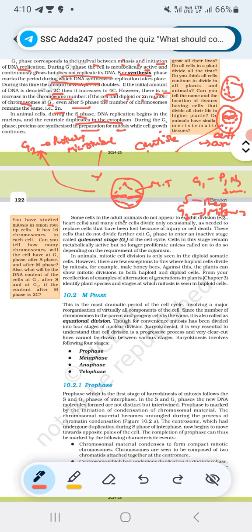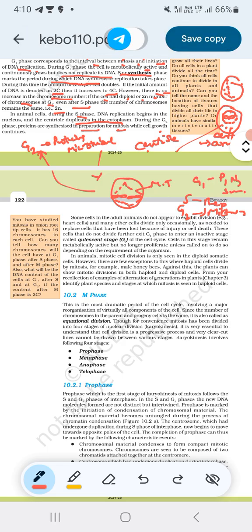Some cells in adult animals do not appear to exhibit division. Heart cells, for example, will not divide, and many other cells divide only occasionally, as needed to replace cells that have been lost. Some heart cells are exceptions. Heart cells will not divide continuously; they will divide for a limited period, right?